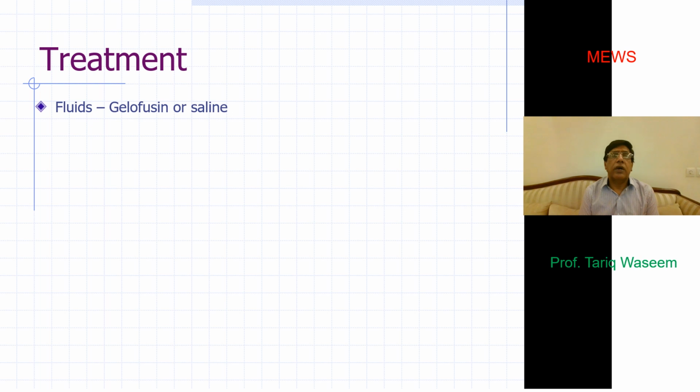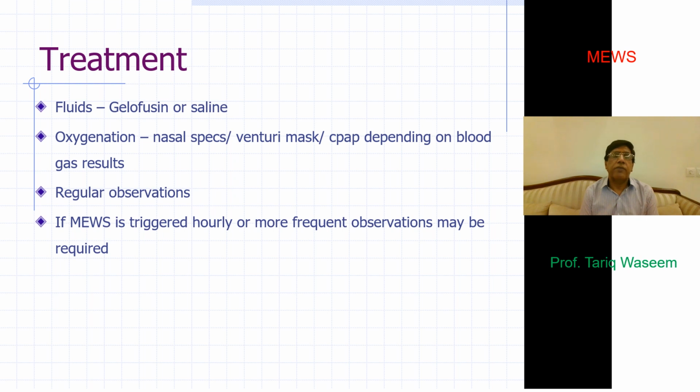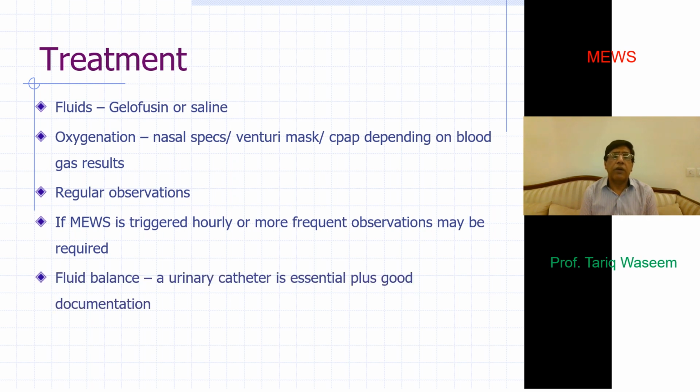Of course, there is early intervention with fluids in patients who are developing hypovolemia, and oxygen supplementation by various types of masks, which could be a nasal mask or a Venturi mask. You will be following their oxygen saturation and ABG results as well. You will continue regular observations for improvement or deterioration, and if you trigger a MEWS and ask for more frequent observation, it may change to hourly or every 30 minutes, and you have to keep a check on the fluid balance.